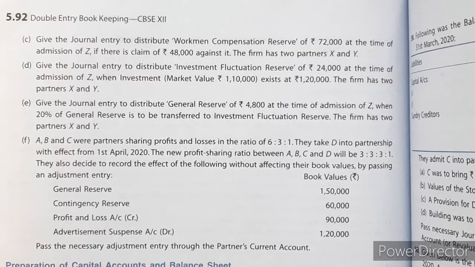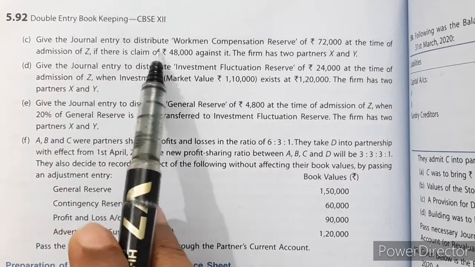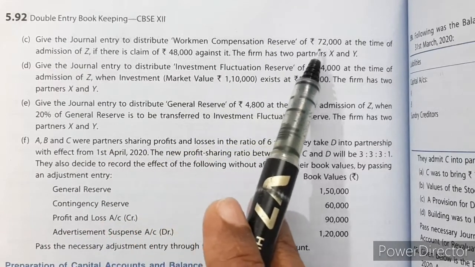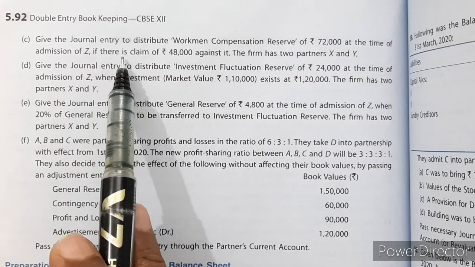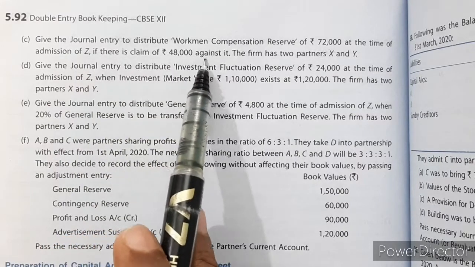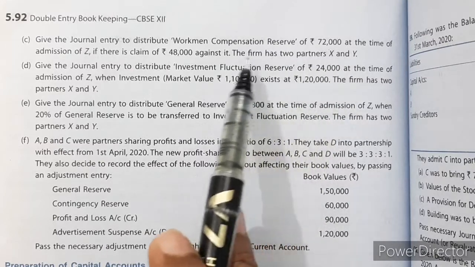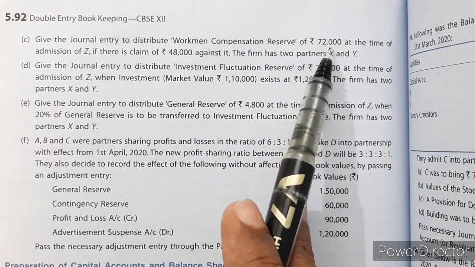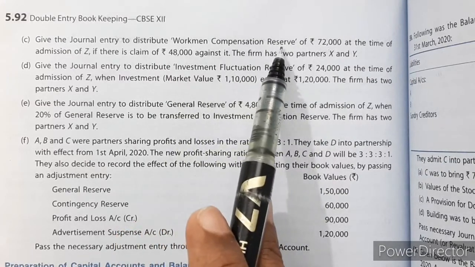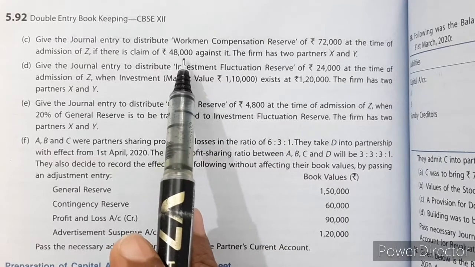Now let us see question number 56C. Give the journal entries to distribute workman compensation reserve of rupees 72,000 at the time of admission of Z if there is claim of 48,000 against it. The firm has two partners X and Y. So the firm has made a reserve out of profit for rupees 72,000 for workman compensation reserve, and the firm has received a claim of rupees 48,000.